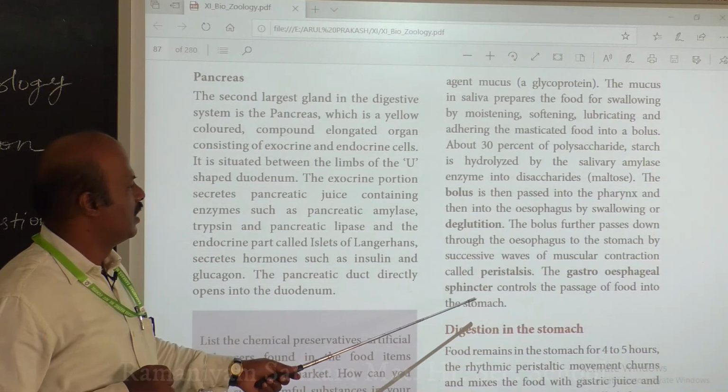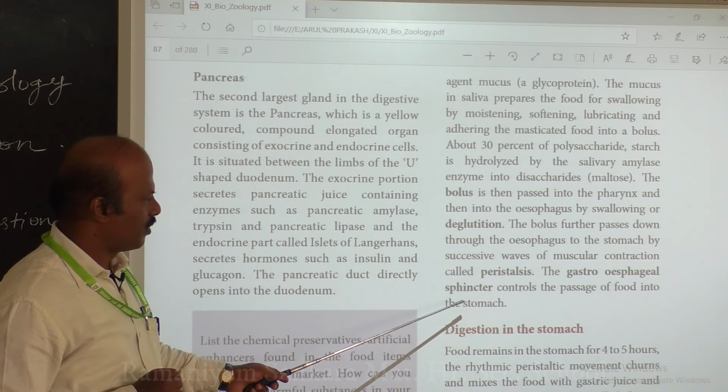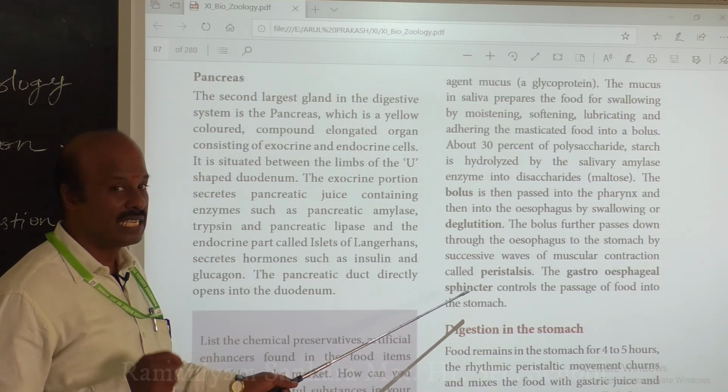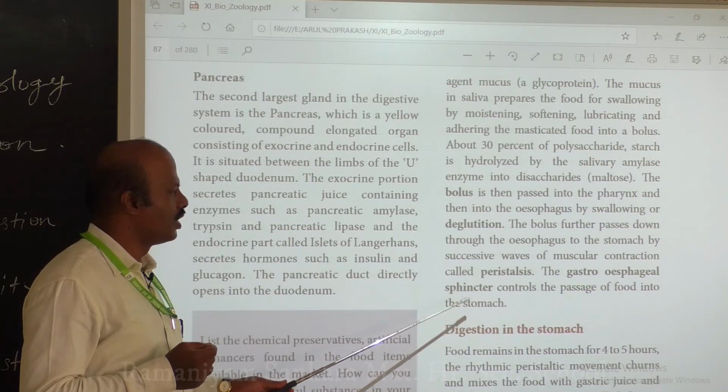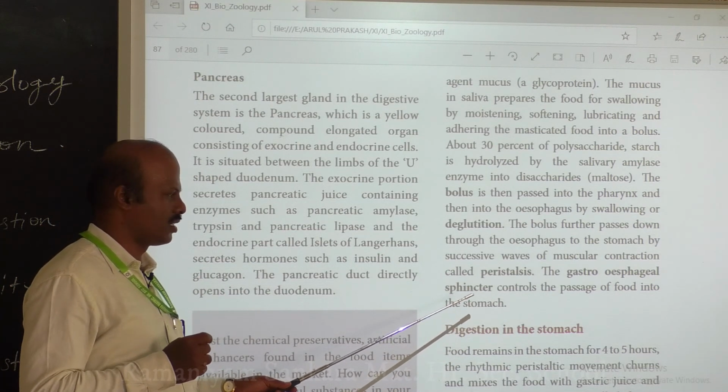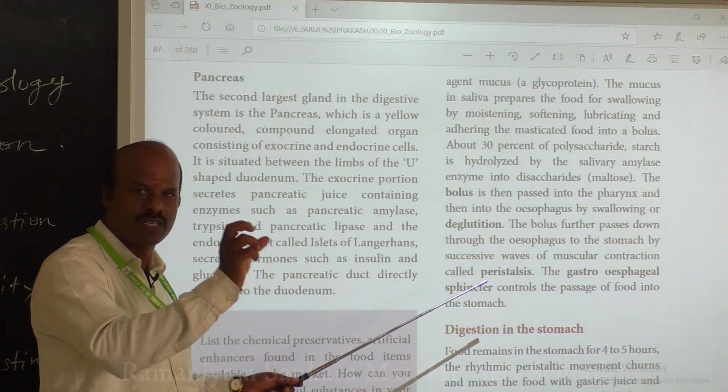Next is the gastroesophageal sphincter. It usually controls the passage of food into the stomach. It is present between the esophagus and the stomach.